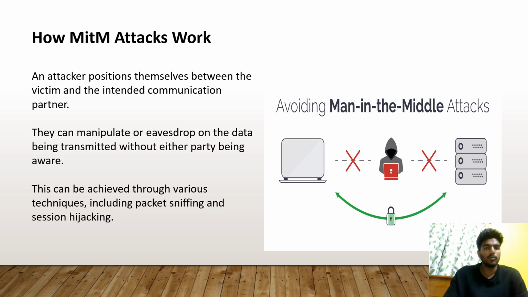How does a man-in-the-middle attack work? An attacker positions themselves between the victim and the intended communication partner. They can manipulate or eavesdrop on the data being transmitted without either party being aware. This can be achieved through various techniques, including packet sniffing and session hijacking.